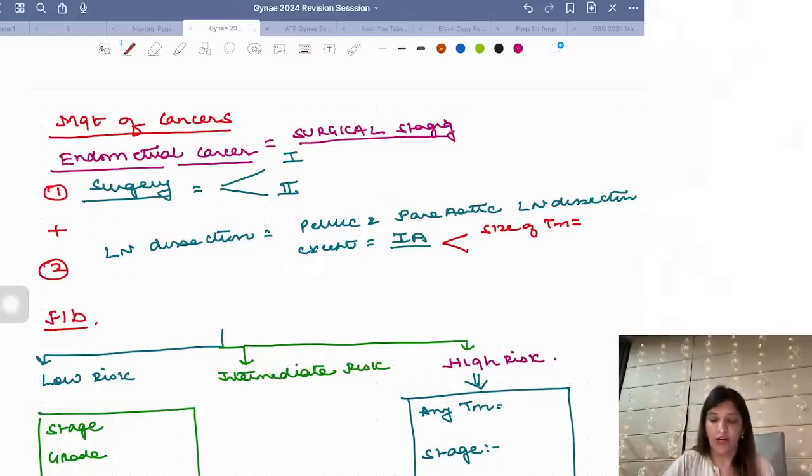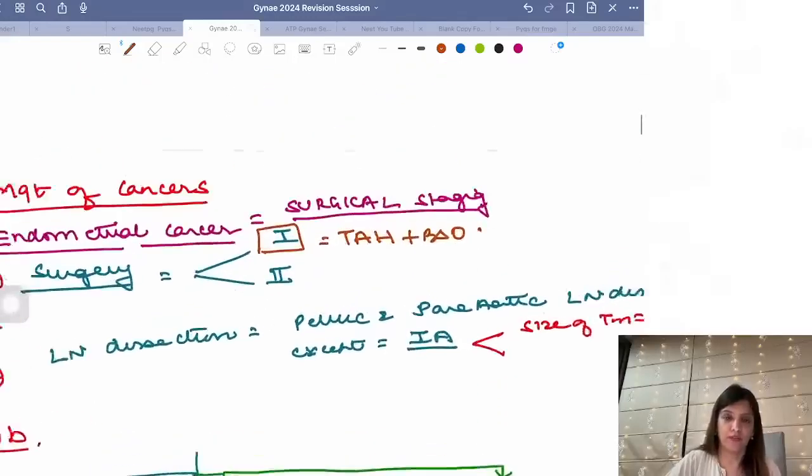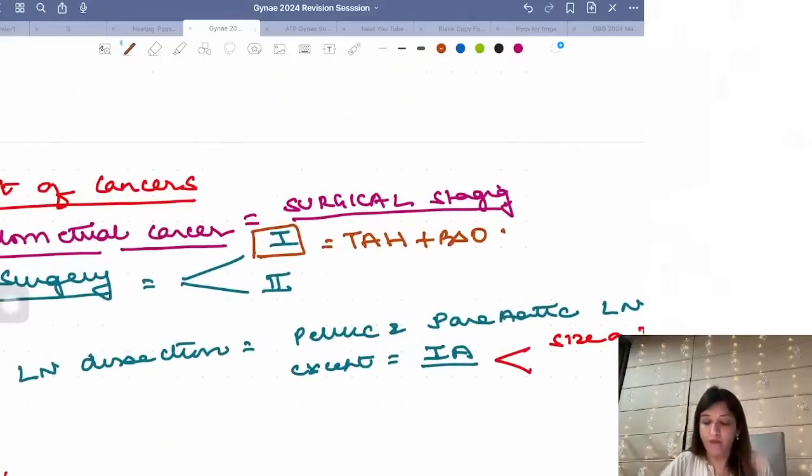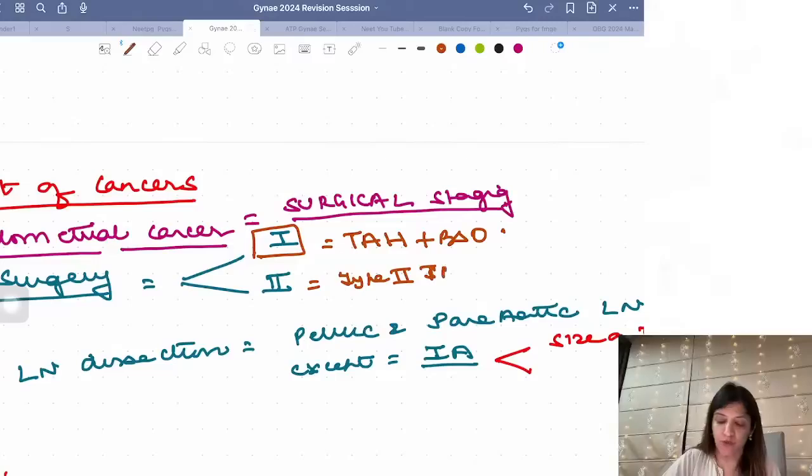Which surgery? For stage 1 of endometrial cancer, TAH, total abdominal hysterectomy plus bilateral salpingo-oophorectomy. Right? From stage 2 onwards, it has to be type 2 TAH, type 2 hysterectomy.